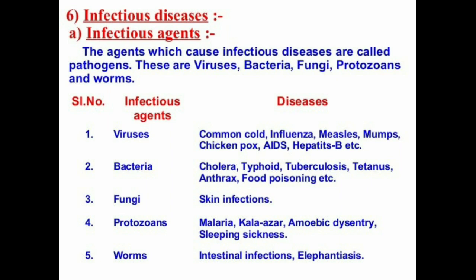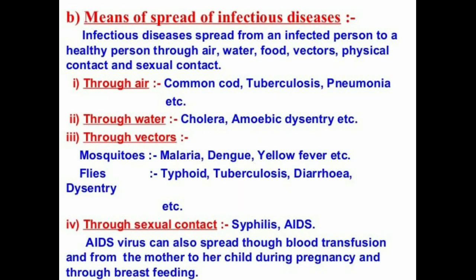So next we will look at the means of spread of infectious diseases, that means how these infectious diseases are spread from one person to another. The infectious diseases spread from an infected person to a healthy person through air, water, food, vectors, physical contact and sexual contact.